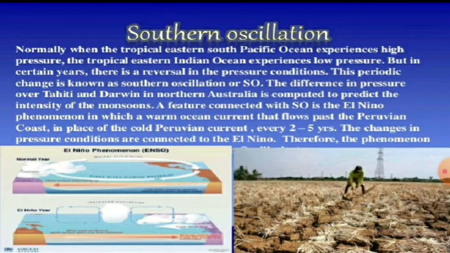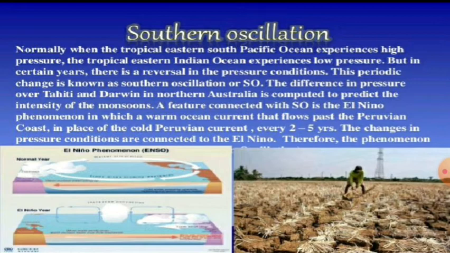Normally, when the tropical eastern South Pacific Ocean experiences high pressure, the tropical eastern Indian Ocean experiences low pressure. It means in the Pacific Ocean it is high pressure and in the Indian Ocean it is low pressure. And there is a reversal also, just the opposite, meaning in the Pacific Ocean the pressure is low and in the Indian Ocean the pressure is high.